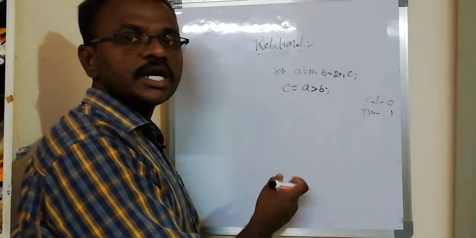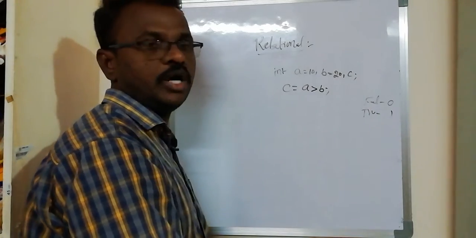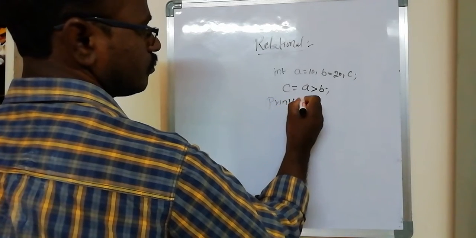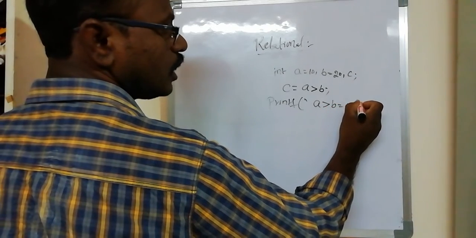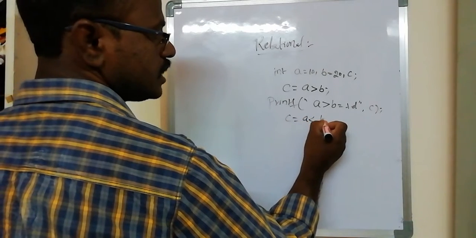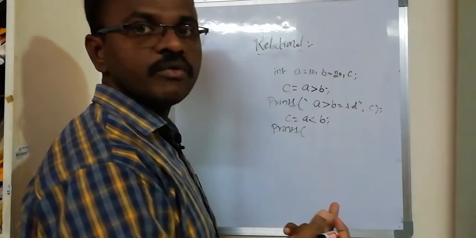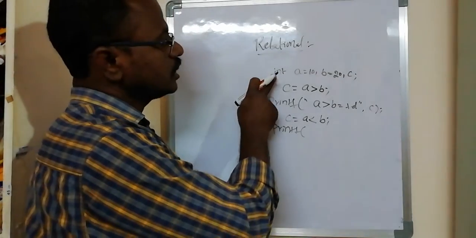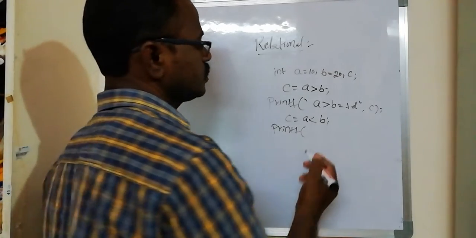Or we can use the bool data type. If the condition is false, it returns the false value. If the condition is true, it returns the true value. See, printf a greater than b equal to, is the condition true or not, check the c value. Similarly, c is equal to a less than b, check whether the condition is true or not. If the condition is true, it returns the 1 value because we gave integer. If the condition is false, it returns the 0 value because the value can be returned only in integer digit formats.